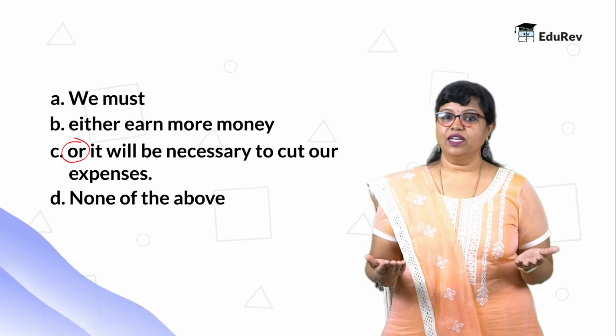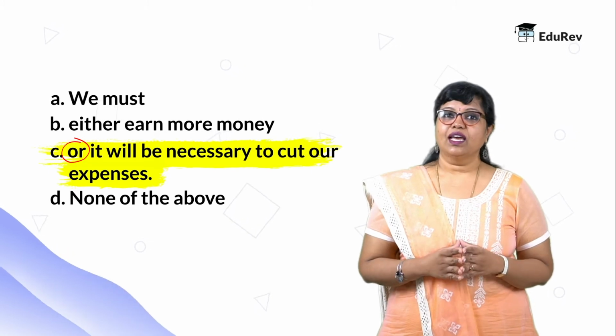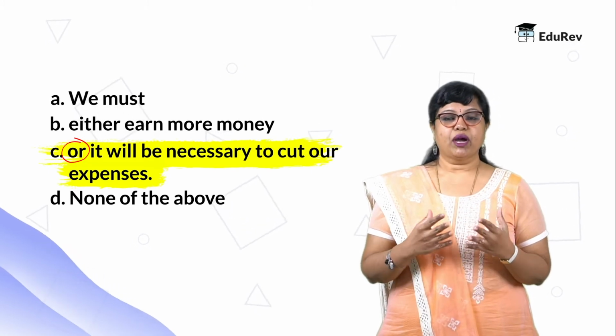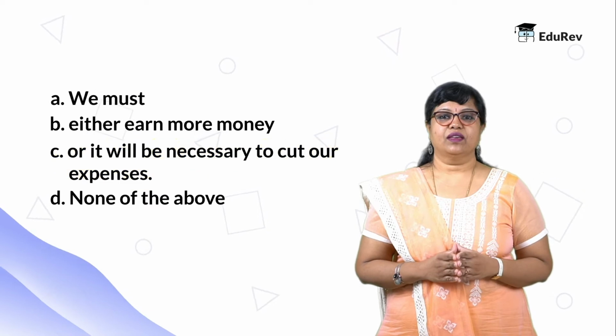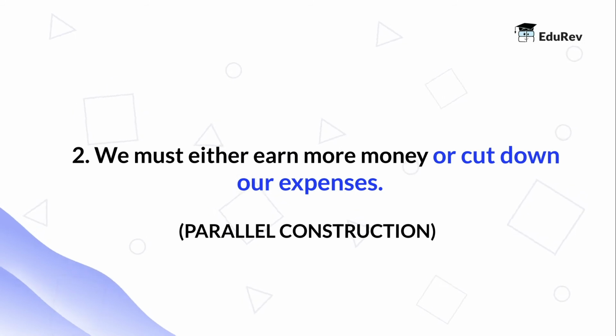Not really, right? So this sentence tests us on parallel construction error, and the error is in part C here. The correct sentence must be, we must either earn more money or cut down our expenses. Let's take a look at the next sentence.